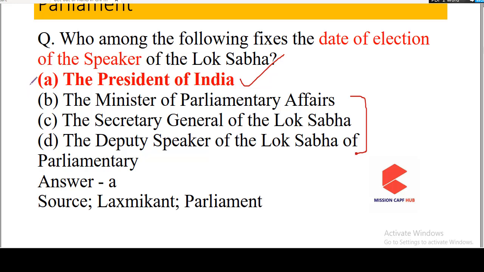This is done after every election, every general election. Every general election, the former speaker resigns, and a new speaker takes charge. At that time, this is an important task. This is very important politically. So these types of things are done by the president.